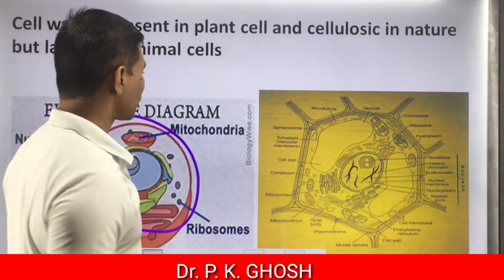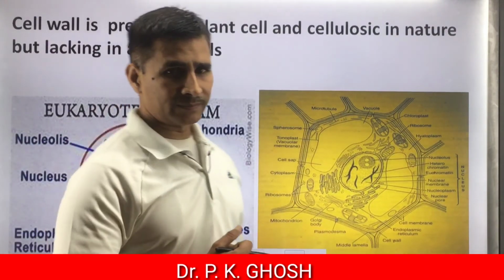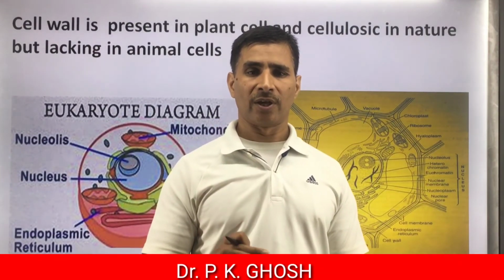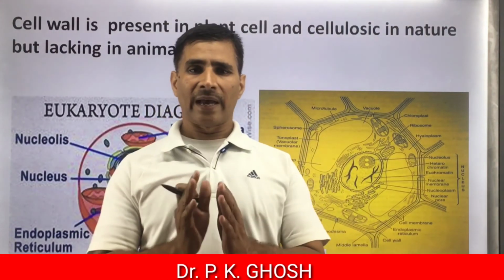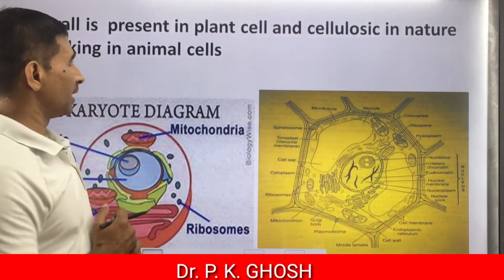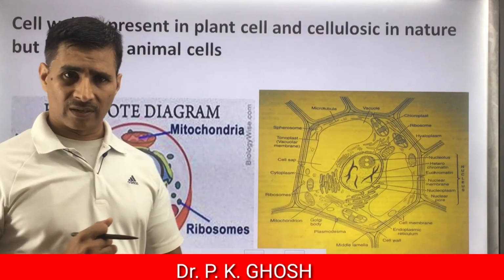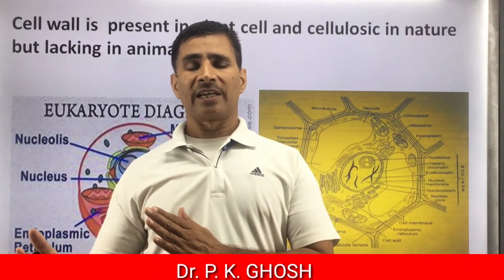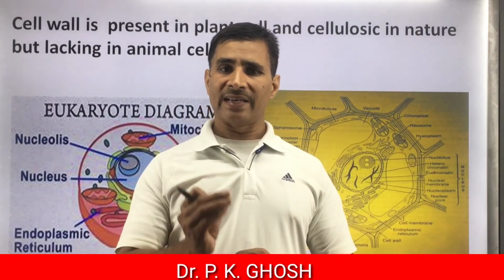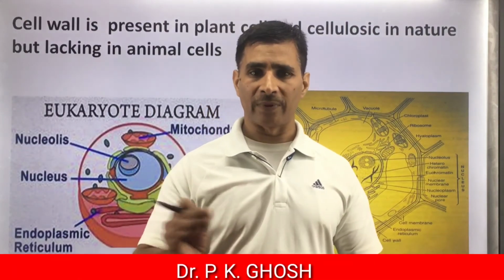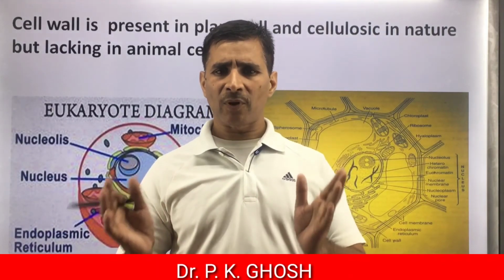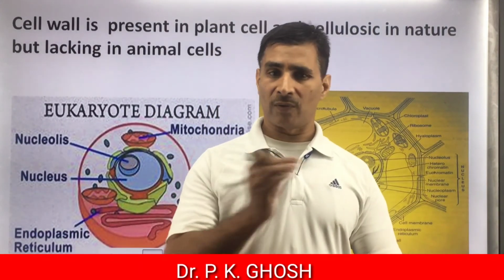Next, cell wall is present. Cell wall is present in prokaryotes as well as eukaryotes. But in eukaryotes, animal cells don't have any cell wall. Cell wall is present in plant cells and is cellulosic in nature. But in prokaryotes, the cell wall is highly complex. N-acetyl muramic acid, N-acetyl glucosamine, levan, and a number of components like chitin, mucopeptide, polysaccharide are involved in forming the cell wall in prokaryotes.